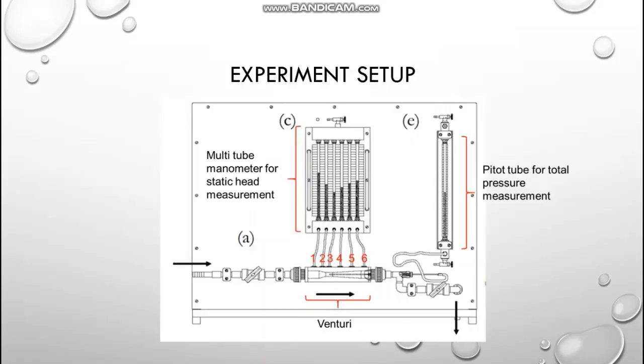So this is the experiment setup apparatus for the Bernoulli theory experiment. At A, we can see that it is a Venturi, and at point C is a multi-tube manometer for static head measurement. And for point E, you can see that is the apparatus for the pitot tube for total pressure measurement. I think that's all for me.